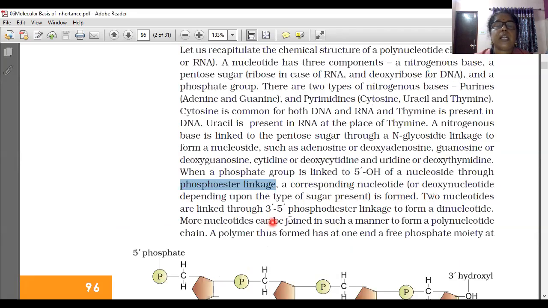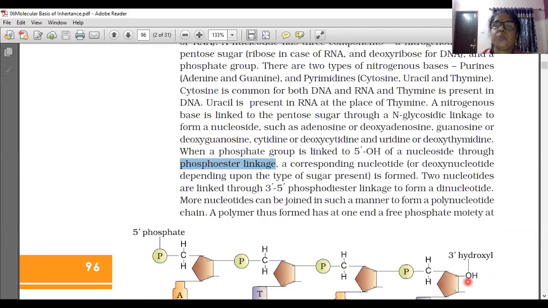So a 3'-5' phosphodiester linkage forms a dinucleotide. More nucleotides can be joined in such a manner to form a polynucleotide chain. A polymer thus formed has at one end a free phosphate moiety. That end is called the 5' end, and at the other end one OH moiety is free, that is called the 3' end.